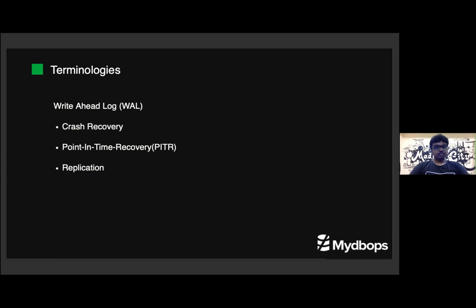And what is the purpose of write-ahead log? It is for 3 things. One is for crash recovery. As I said earlier, it is for maintaining durability. Then in case of any crash, it will perform crash recovery by using these write-ahead logs only.